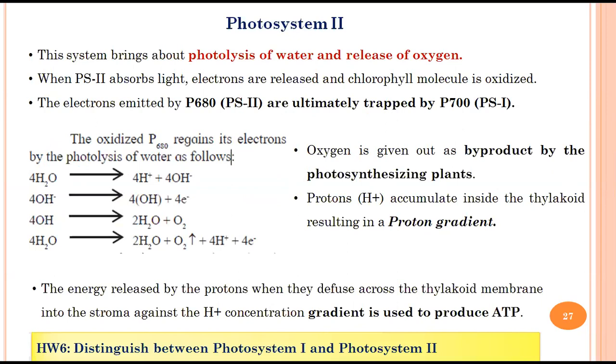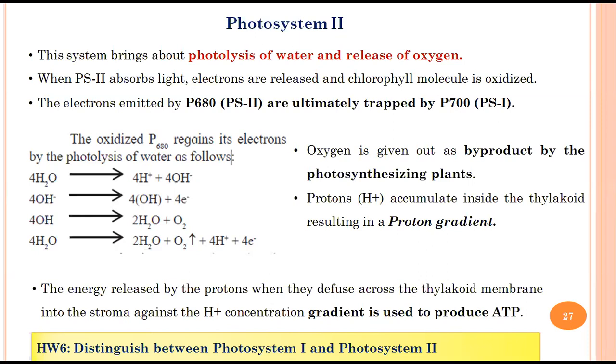So from that, electrons and hydrogen will be taken up for converting NADP to NADPH, whereas the oxygen will be released. So in photosystem 1 there will be no photolysis of water, whereas in photosystem 2 there will be photolysis of water taking place. Whenever photosystem 2 absorbs light, electrons will be released, because it goes into the excited state. The moment the electrons are released, the chlorophyll molecule will get oxidized.